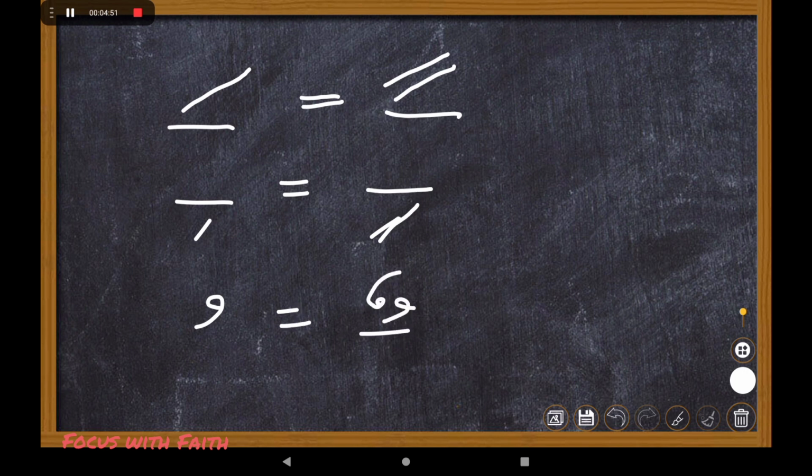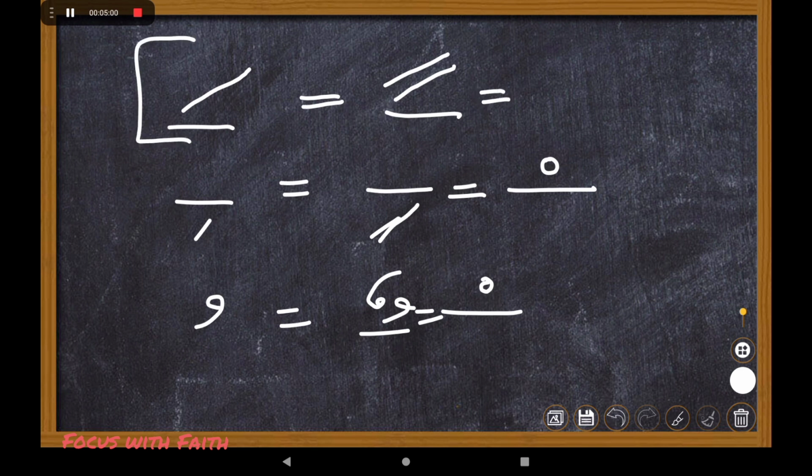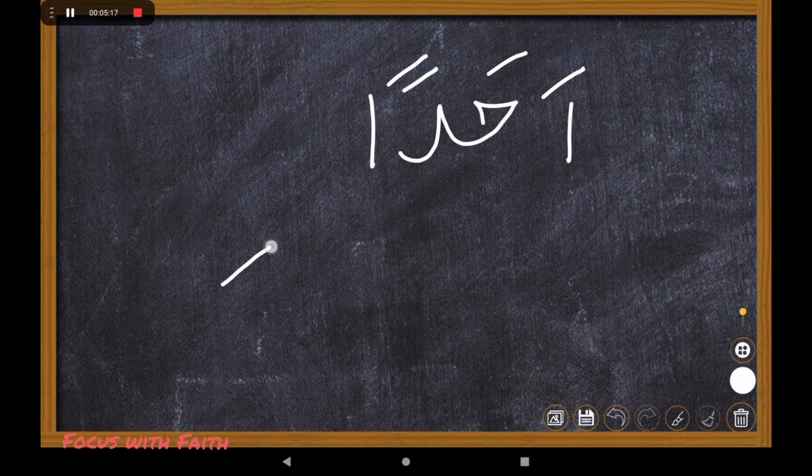What happens when these come? Again, you make it a sukun, you convert this also to sukun, but only this one is treated as VIP. And what happens there? You will read it as alif madda. That is going to be converted into alif madda. How come? For example, again we are going to take a simple example: ahadan. By the way, fathatain doesn't come alone. It will always be associated with that alif.